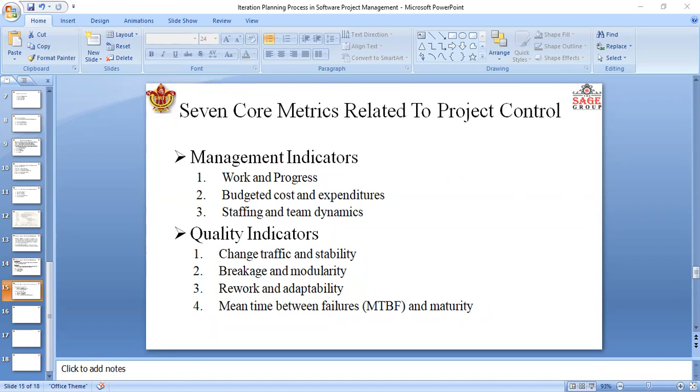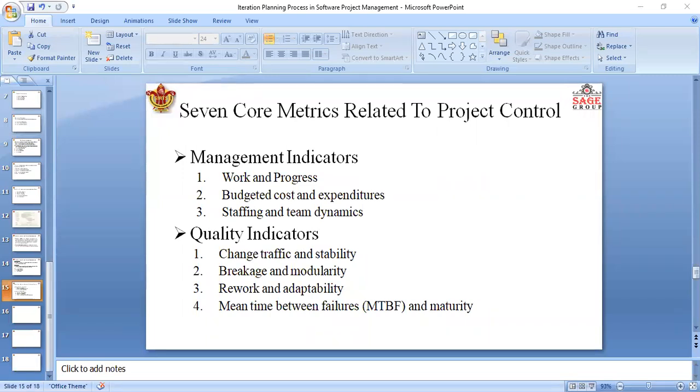So in this metric we measure the cost over time: the budgeted cost, the planned expenditure profile over the life cycle of the project. To maintain management control, measuring cost expenditure over the project life cycle is always necessary. Budget and cost expenditure have some basic parameters of an entire value system. So these are the basic parameters.